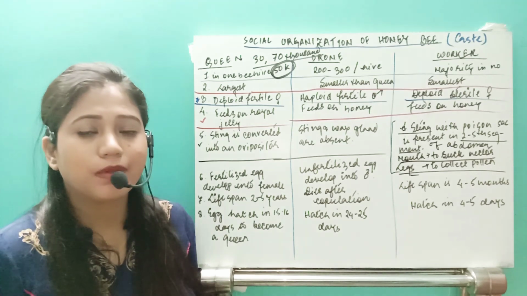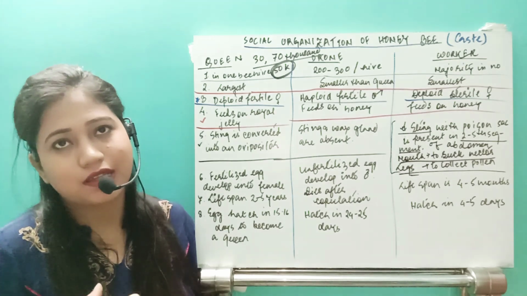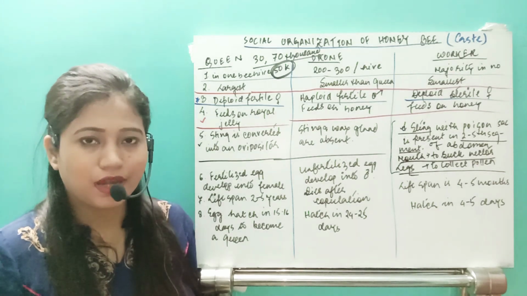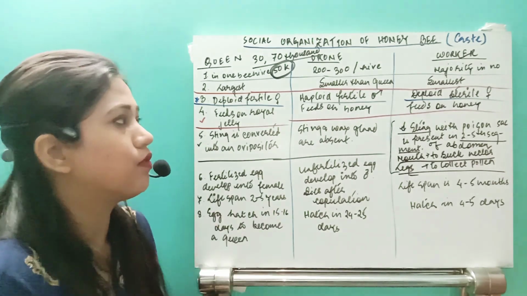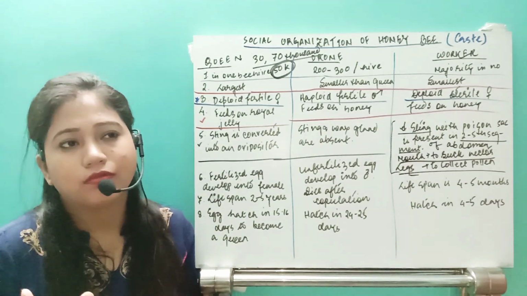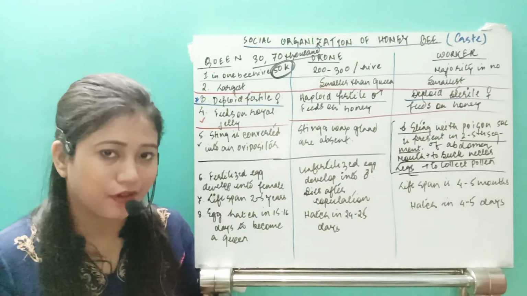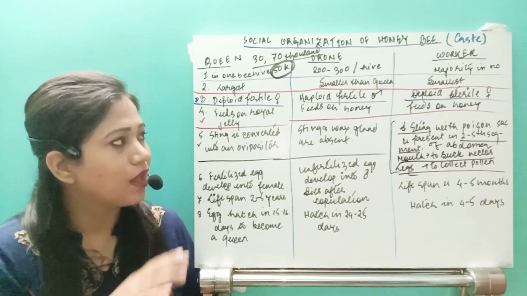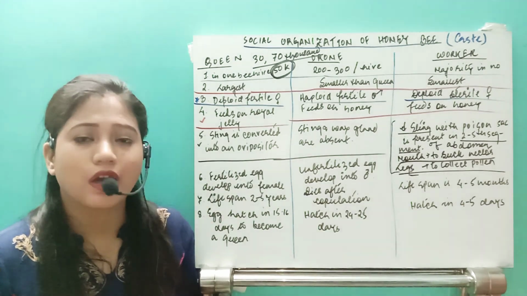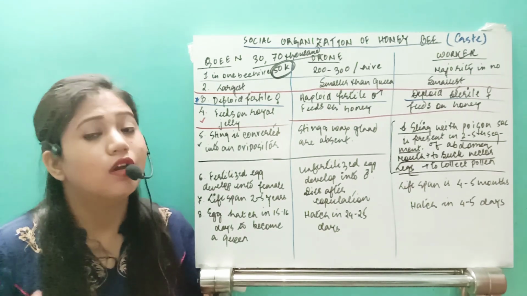What will happen to the female offspring? Suppose from 100 eggs, around 40 eggs remain unfertilized, and they will convert into drones. Suppose 60 of the eggs get fertilized; from those, 55 will be converted into workers. The remaining 5, what are they going to convert into? They are going to convert into a queen.